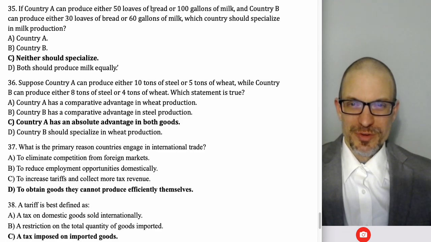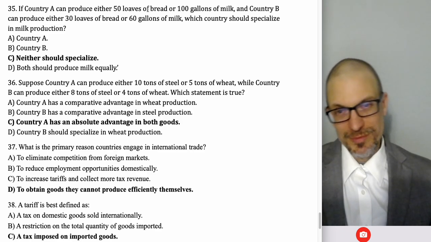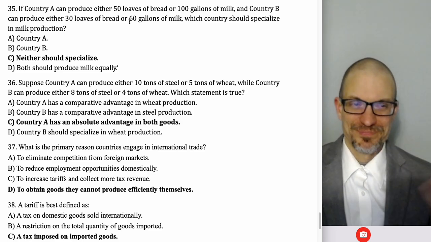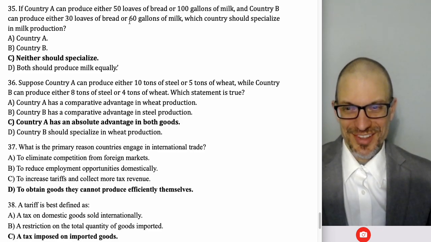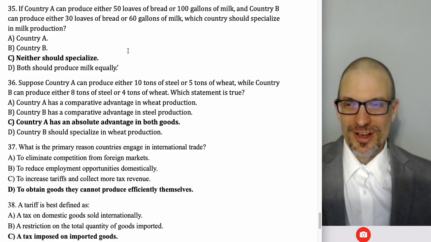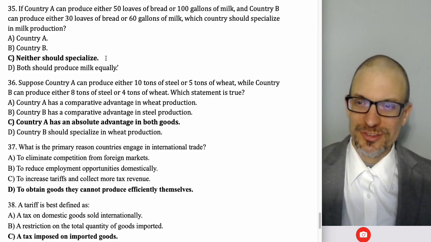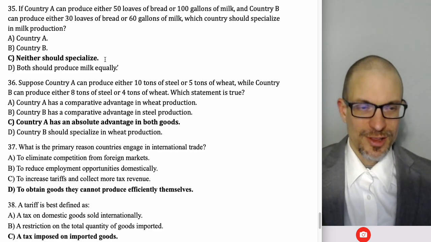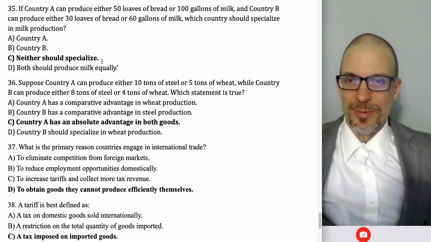It's 50 loaves of bread or 100 gallons of milk. So if I divide through, it's going to be one or two, or one half or one. Same thing here. The easier way to say this is 50 is half of 100 and 30 is half of 60. They have the same opportunity costs, so no one has a lower opportunity cost than the other, so no one has a comparative advantage. So it doesn't matter if they specialize or not. They could, but nobody has a comparative advantage.